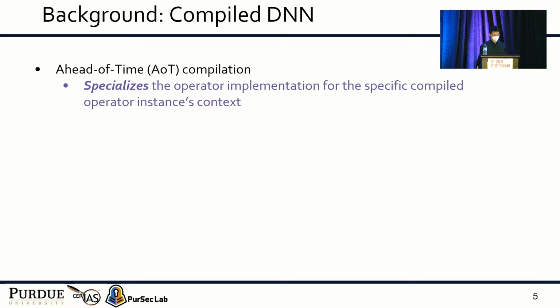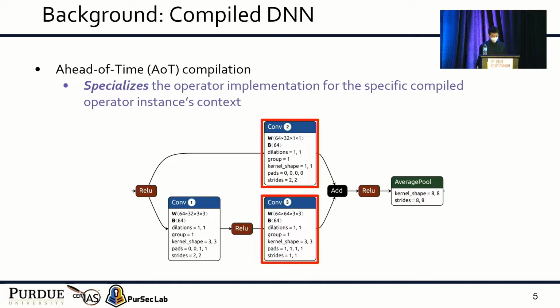It specializes the operator according to its attributes and parameters. For instance, here the highlighted convolution 2 and convolution 3 share the same operator type, but because of their different attributes and parameters, they are compiled into two different binary functions with very different control flow and data flow structures.